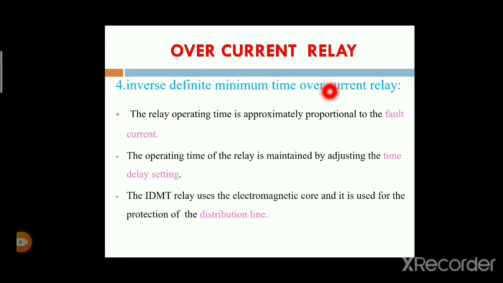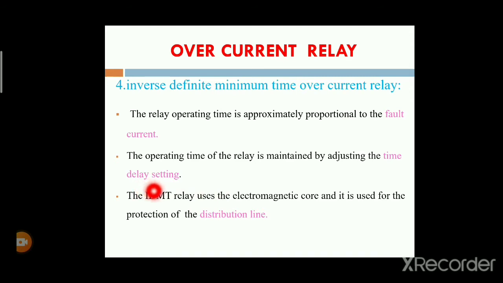The operating time of the relay is maintained by adjusting the time delay settings. IDMT means the inverse definite minimum time relay.